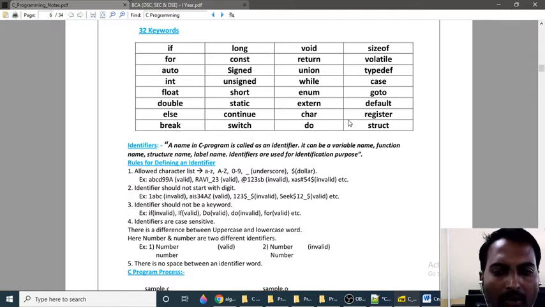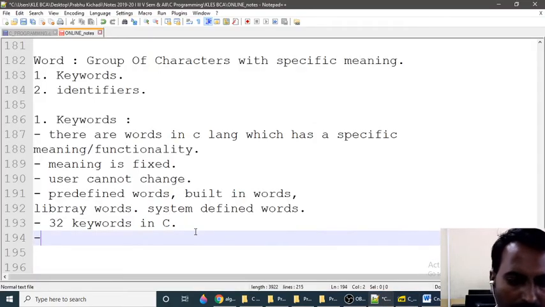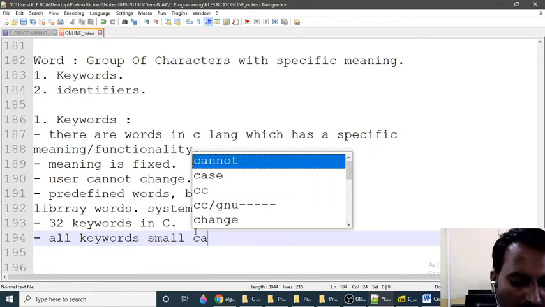So a total of 32 keywords are present inside the C library. Keep in mind, remember, all keywords are small case words.